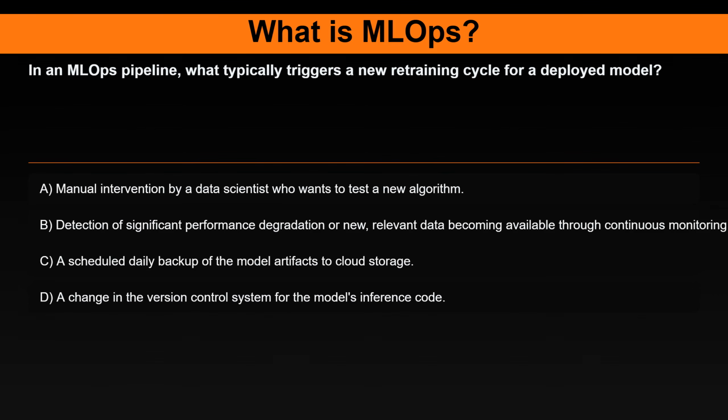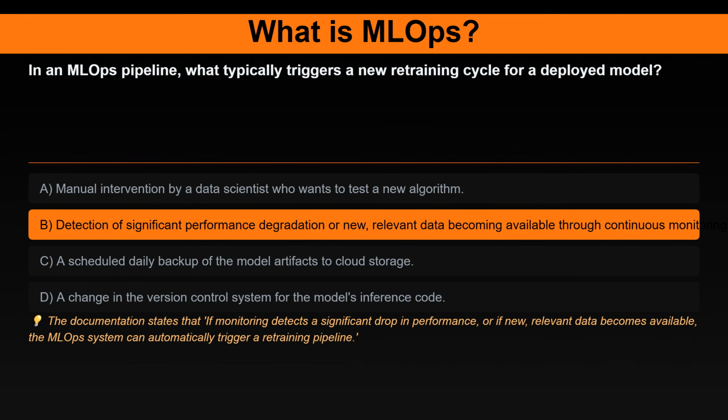Question 27. In an MLOps pipeline, what typically triggers a new retraining cycle for a deployed model? Option A. Manual intervention by a data scientist who wants to test a new algorithm. Option B. Detection of significant performance degradation or new, relevant data becoming available through continuous monitoring. Option C. A scheduled daily backup of the model artifacts to cloud storage. Option D. A change in the version control system for the model's inference code.